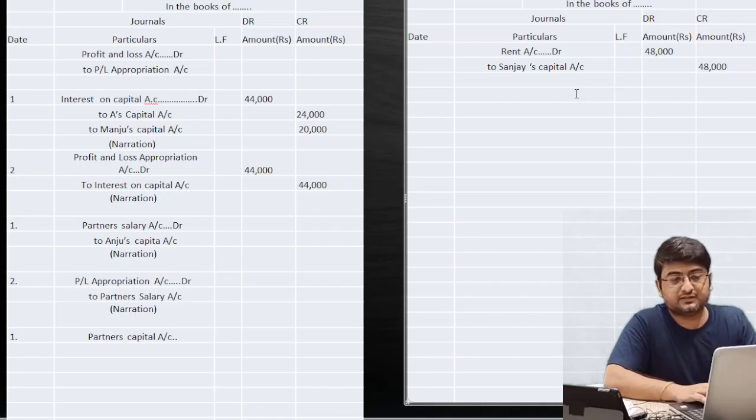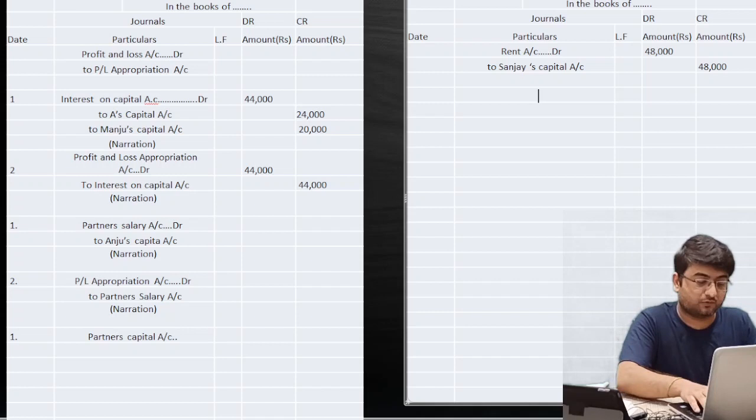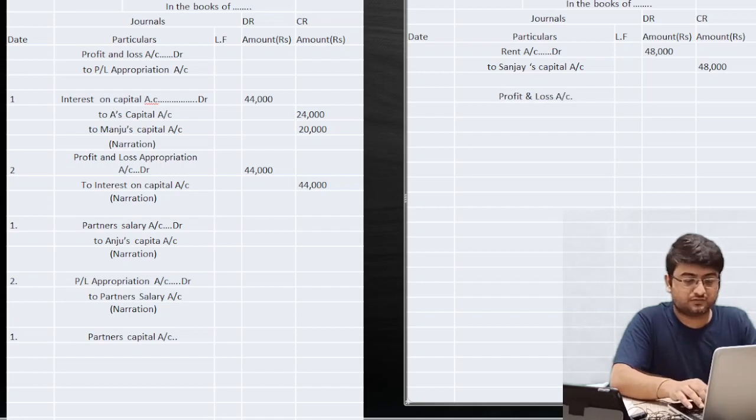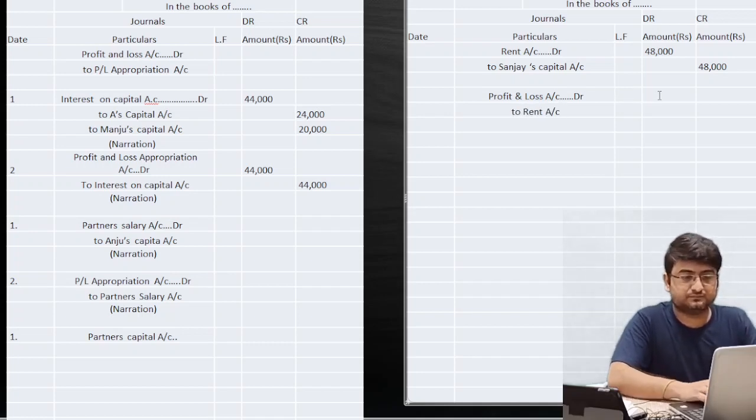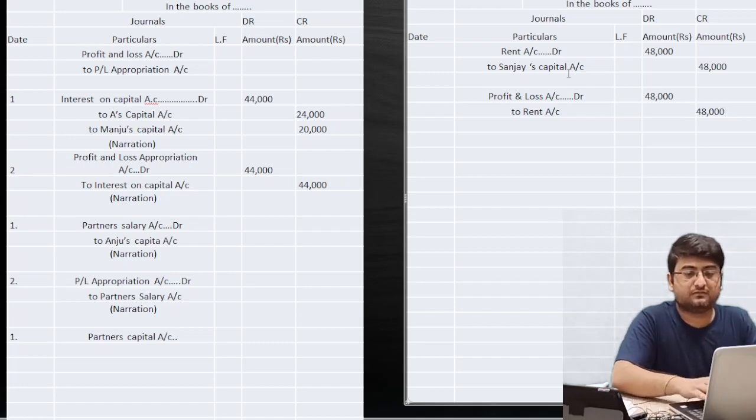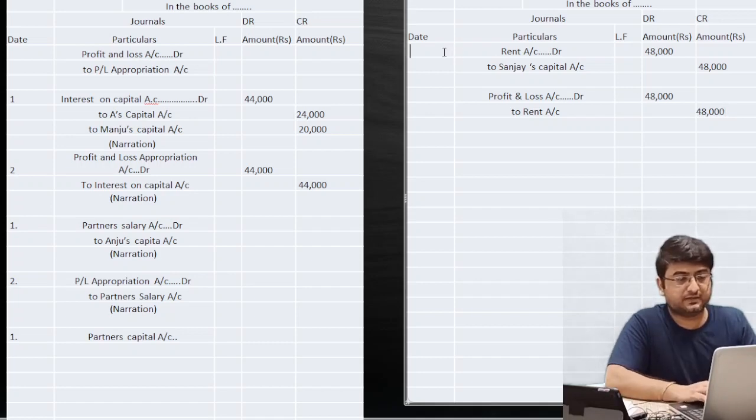The second entry for this will be the closing entry for the expense, which will be profit and loss account debit to rent account. My closing entry, 48,000 rupees. And this opening closing topic we have already done in class 11, remember. Okay. Now this will be the first entry in the profit adjustment. This will be the second entry. Make sure you guys don't forget the narration part. Narration part is important.